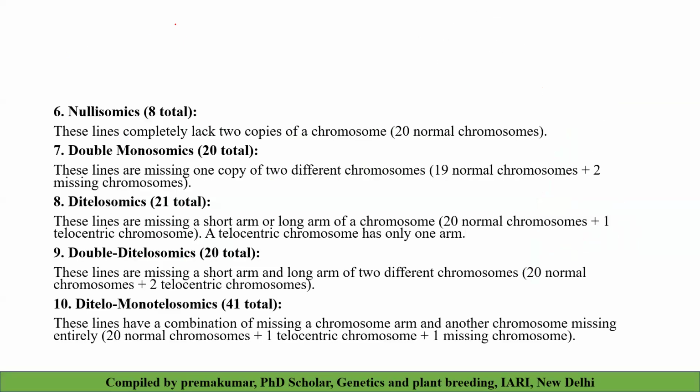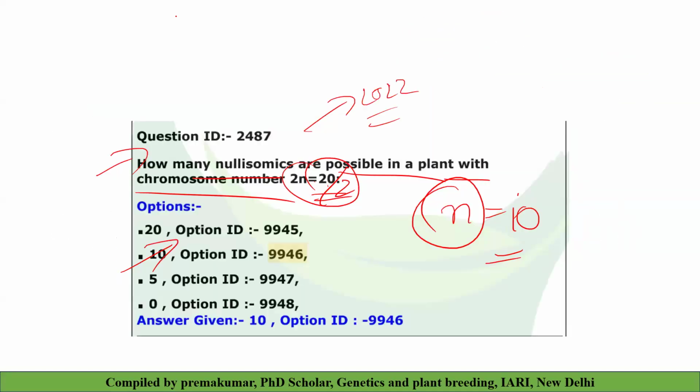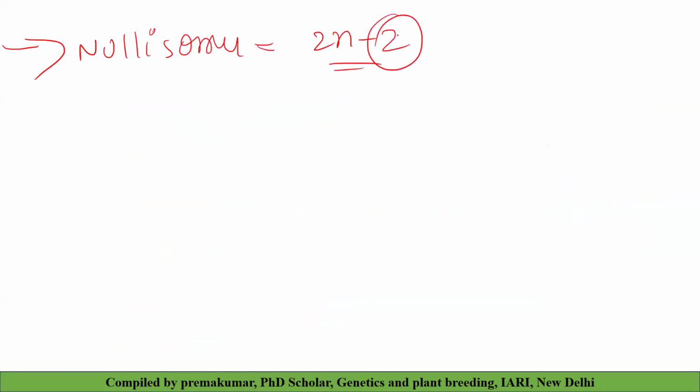Then we have discussed monosomics, and now we will discuss nullisomy. Nullisomy means 2n minus 2. The entire diploid chromosome pair is lost from your 2n condition. That is called nullisomy.